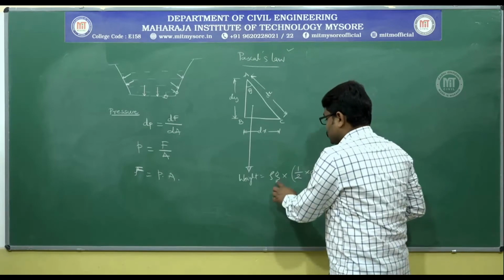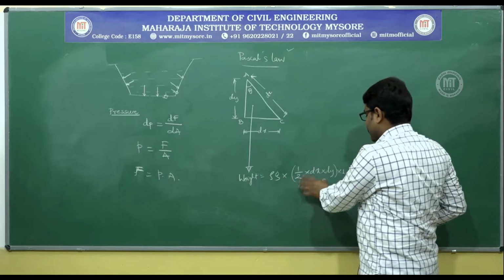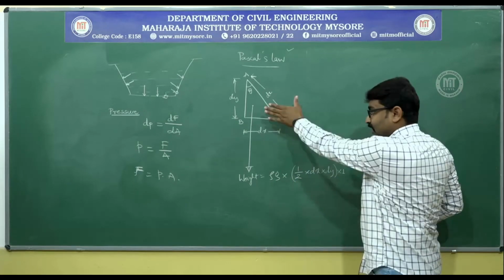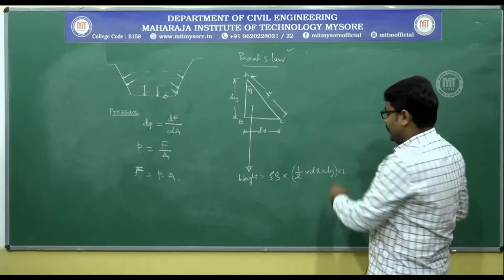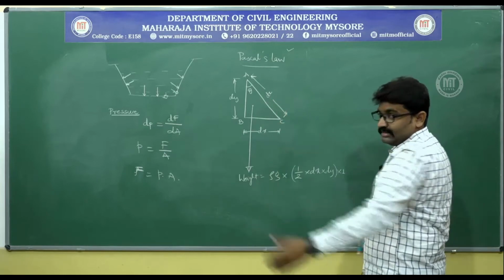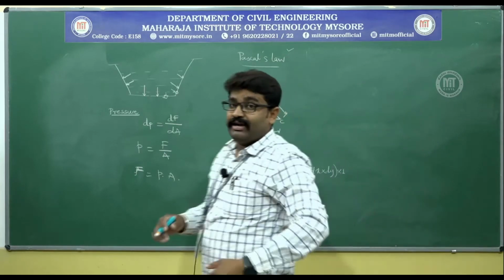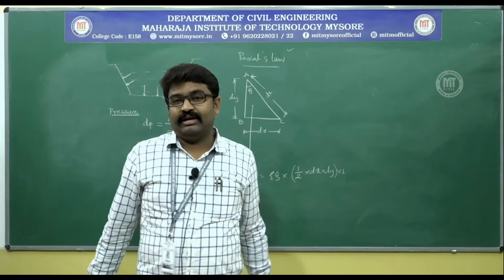I repeat, specific weight into volume. Specific weight is rho into g. Volume is nothing but area multiplied by the other dimension. The other dimension is towards you, which I have considered to be unity, that is 1. The area must be half into base into height. This is the self weight of the wedge or the element of fluid that you have considered.